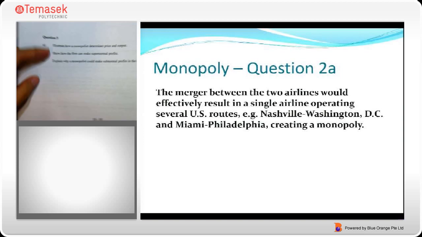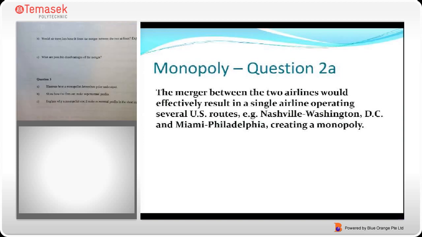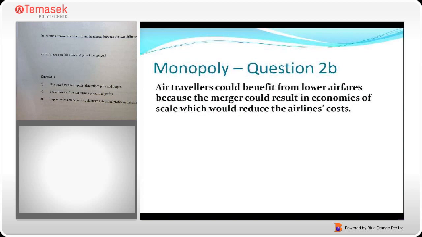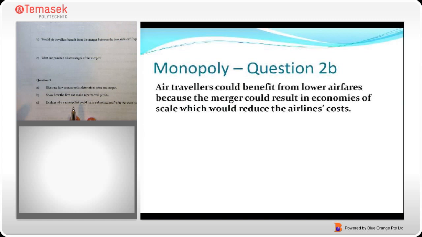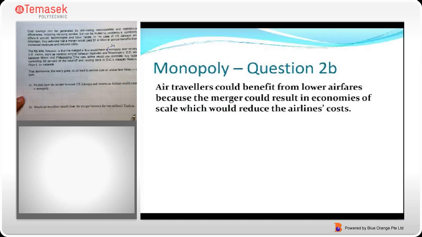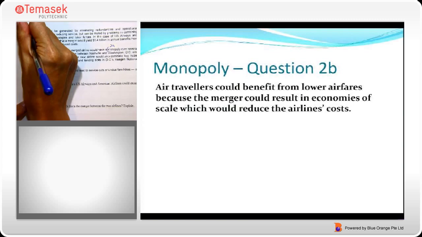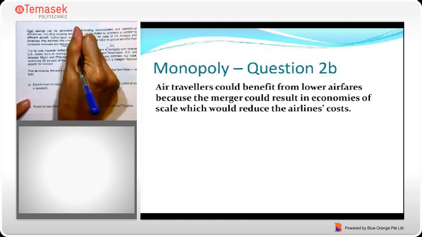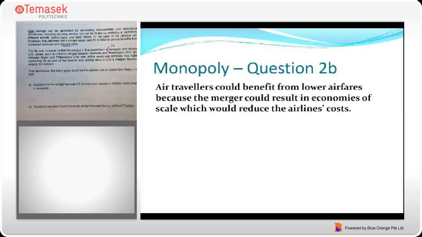You can actually write your answer out like this. So air travelers can benefit from lower airfares because the merger could result in economies of scale, reducing airlines' costs. That is also found on the top of this page here. So there will actually be cost savings and reduced costs by the airlines.